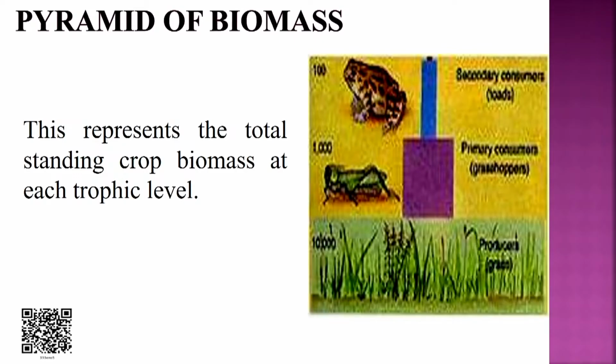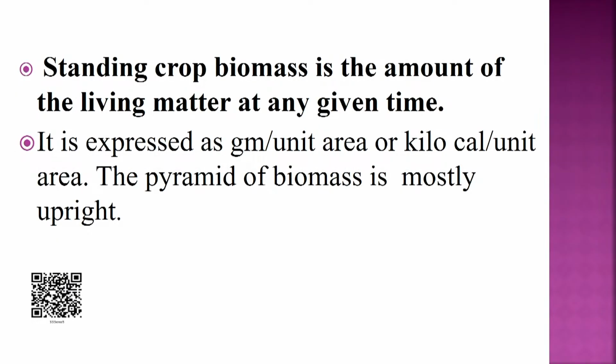Next is pyramid of biomass. This represents the total standing crop biomass at each trophic level. Standing crop biomass is the amount of living matter at a given time, and it is expressed as gram per unit area or kilocalories per unit area, and the pyramid of biomass is mostly upright. However, in case of aquatic ecosystems the pyramid of biomass may be inverted.